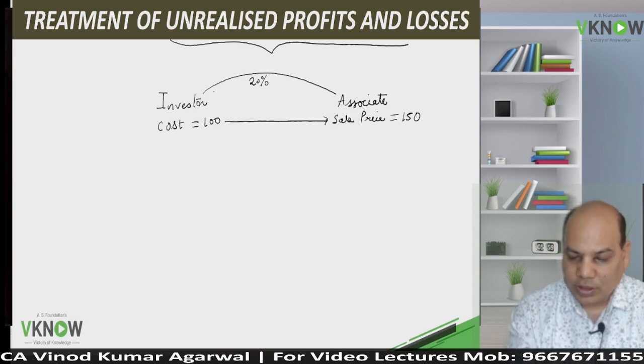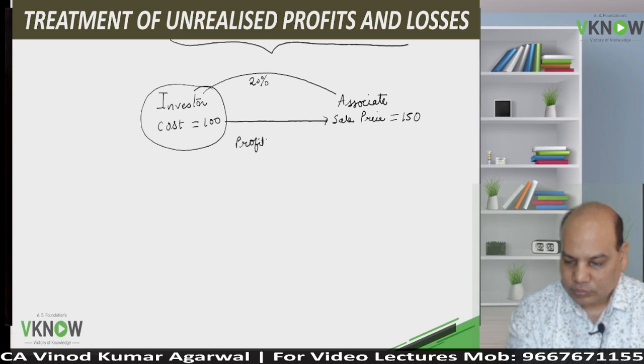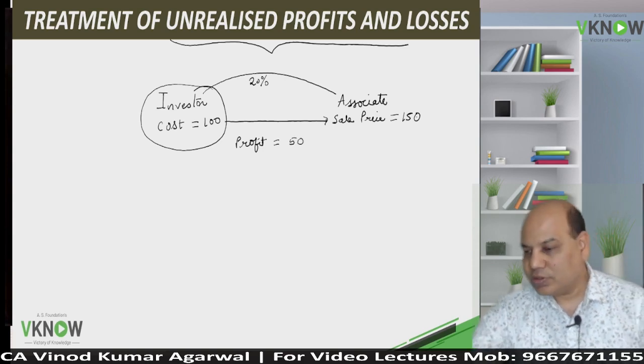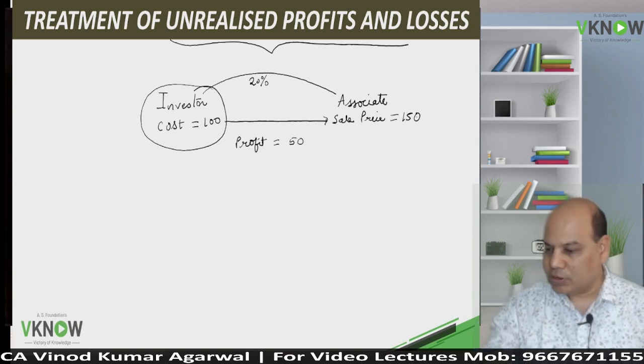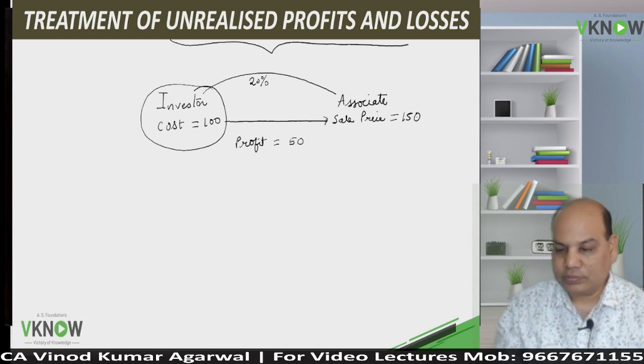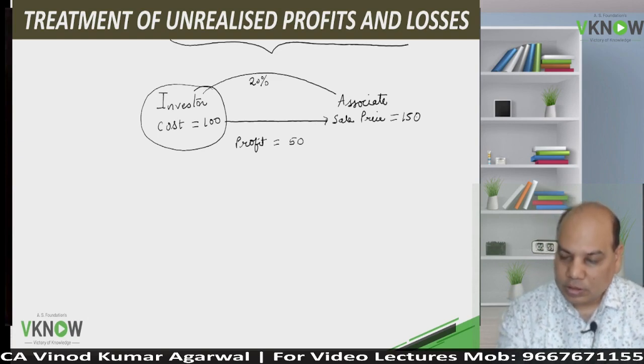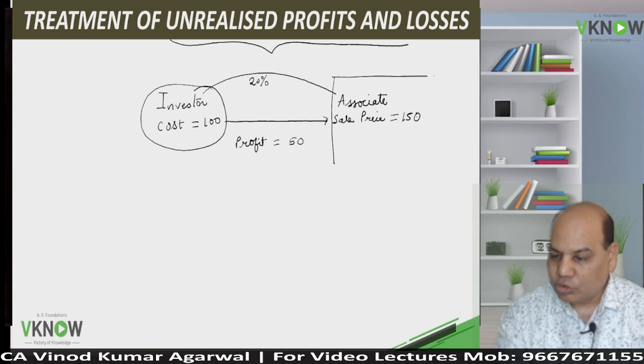So the investor has made a profit of 50 rupees in this transaction, but the associate has not yet sold the inventory.